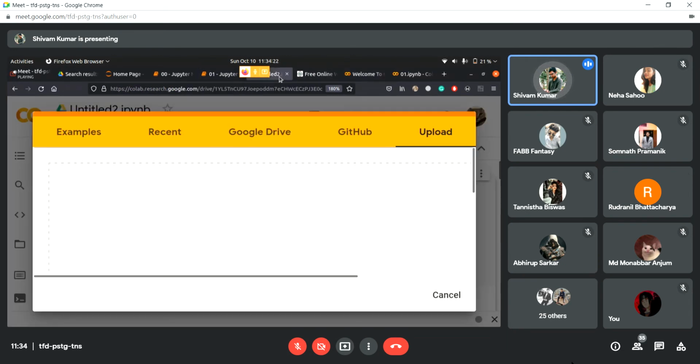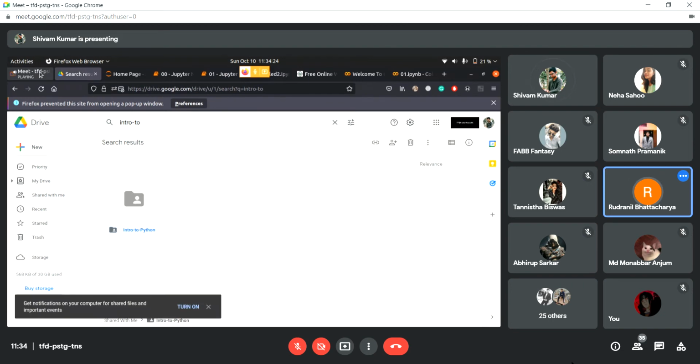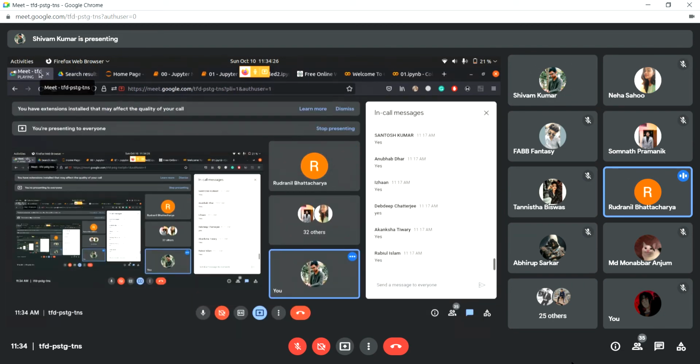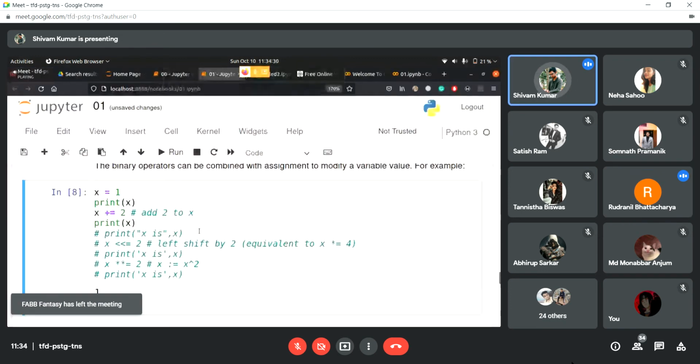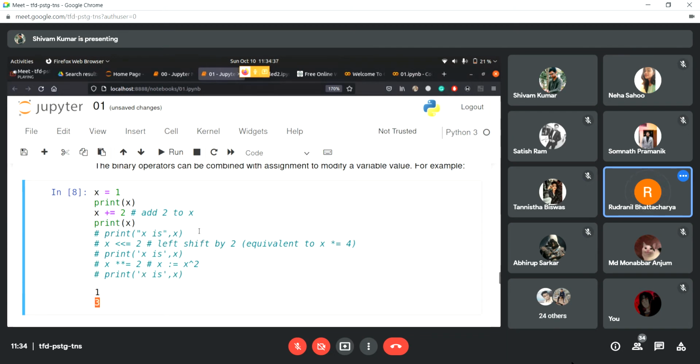Sir, please go to the page. You have written in the third line x += 2. Here we can write x = x + 2. Then it also gives the same value.